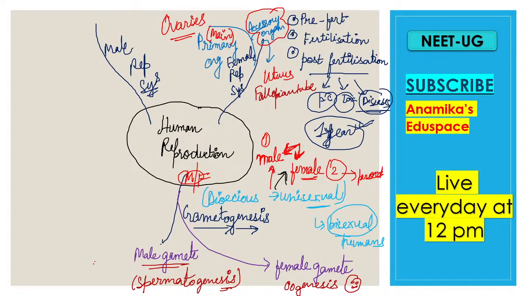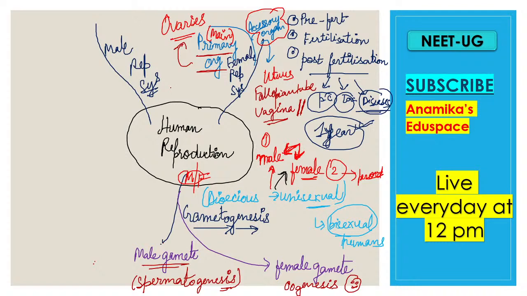The next one is your vagina, or the vaginal orifice or the canal or the birth canal, from where the baby will come out and from where the sperm will go inside. That is your female vagina. And what is the primary organ? The primary organs are your ovaries.